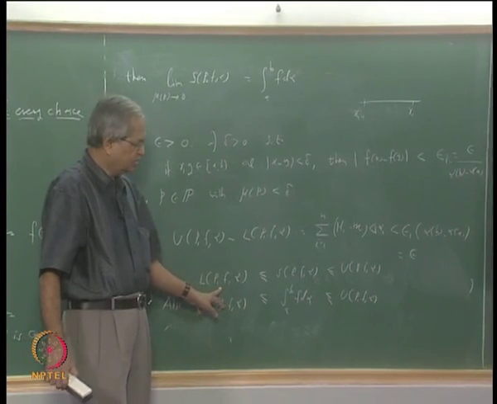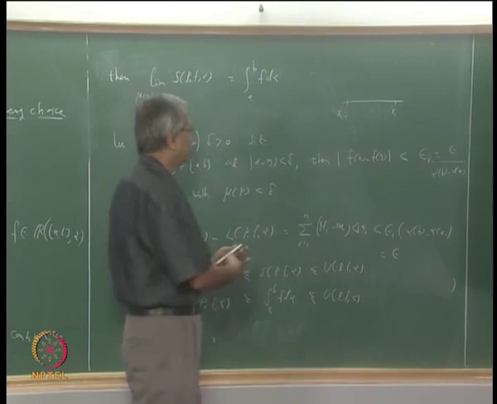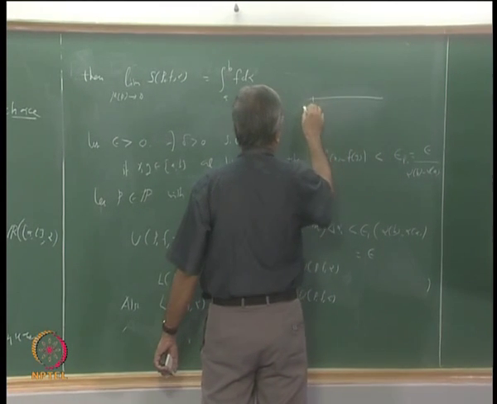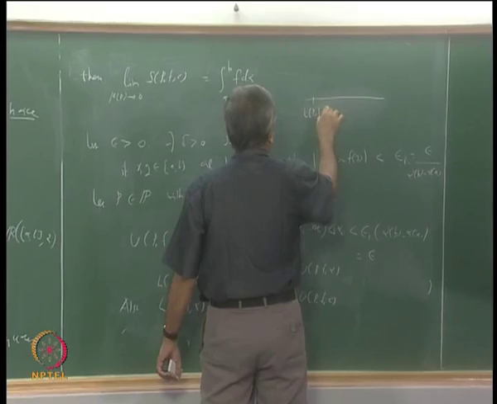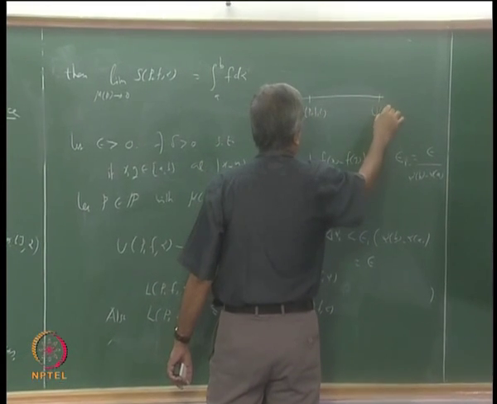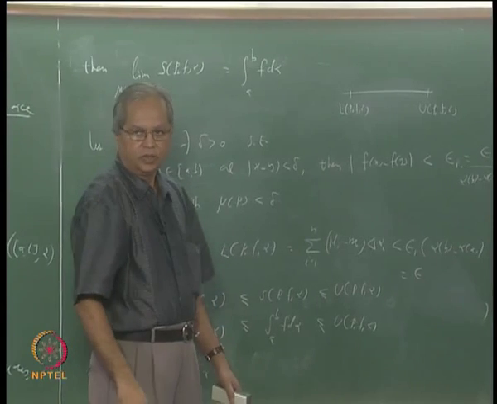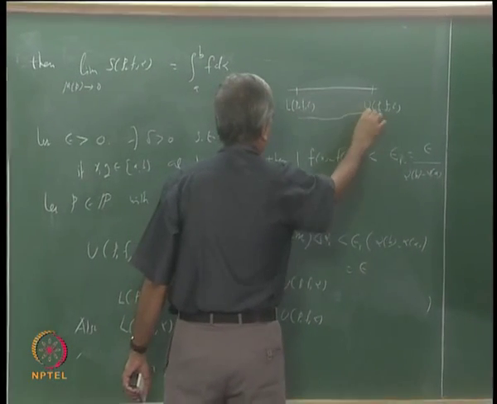Just try to picture what the situation is. Let us say this is L(P, f, alpha), and you have U(P, f, alpha) somewhere here. This distance, the difference U(P, f, alpha) minus L(P, f, alpha), is less than epsilon.